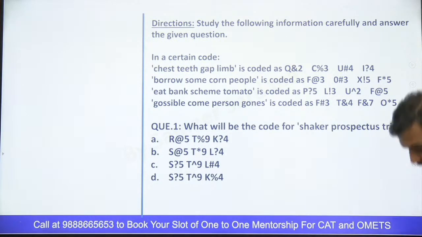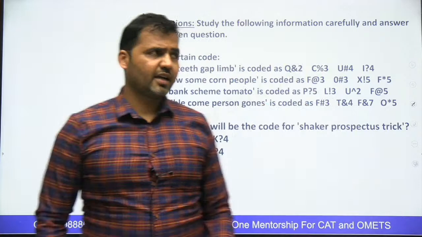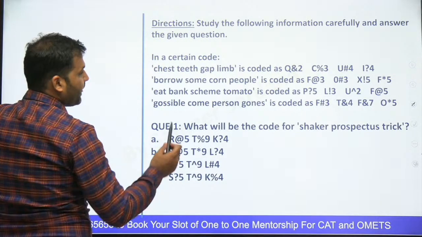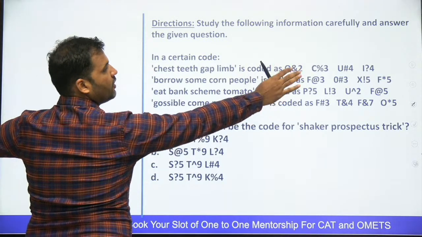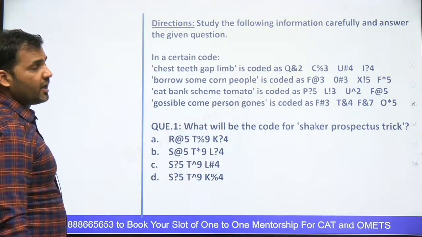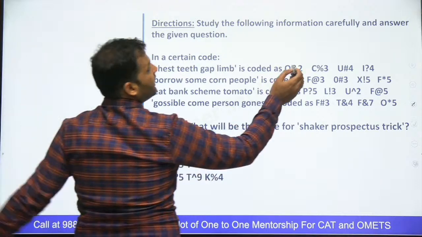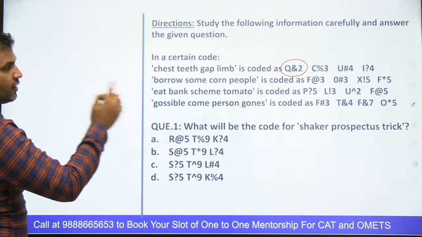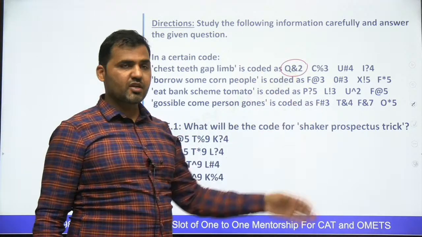See this. I'll tell you how to solve this question, guys, right? I guess you have tried this. Now let's have a discussion on the question, guys. See this. First, observe the code, right? The first thing that you need to do is look at the codes that is getting used here, right? Now this code is made of three things. In fact, all these codes are made of three things.